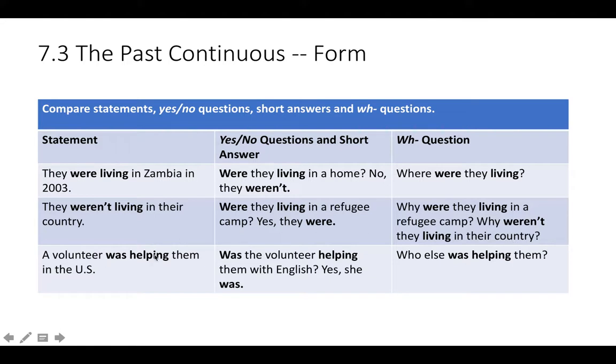Okay, a volunteer was helping them in the U.S. That's a statement. Here's a question. Was the volunteer helping them with English? And a short answer, yes, she was. Here's another question with a WH. Who else was helping them? This else means other person. Who was another person helping them in addition?